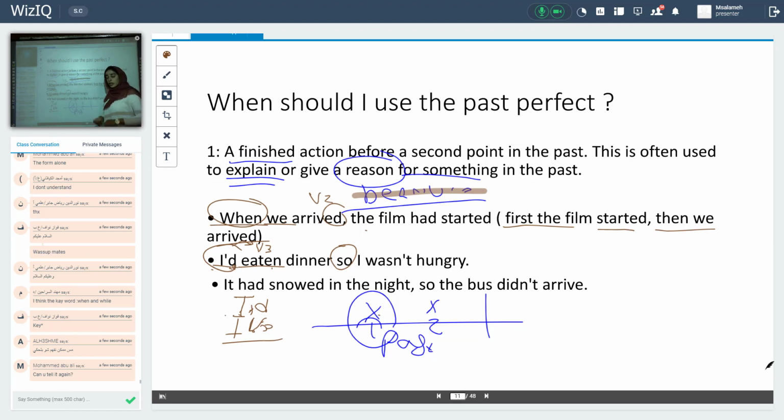Two actions. Okay? This is the one I started you with, to explain or give a reason why I'm not hungry. Because what? I had eaten a dinner.